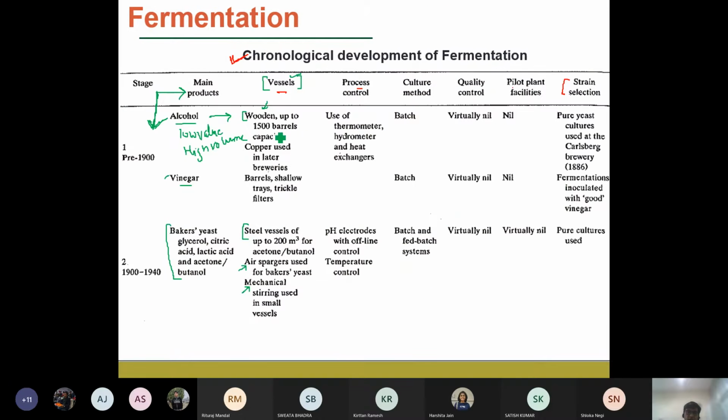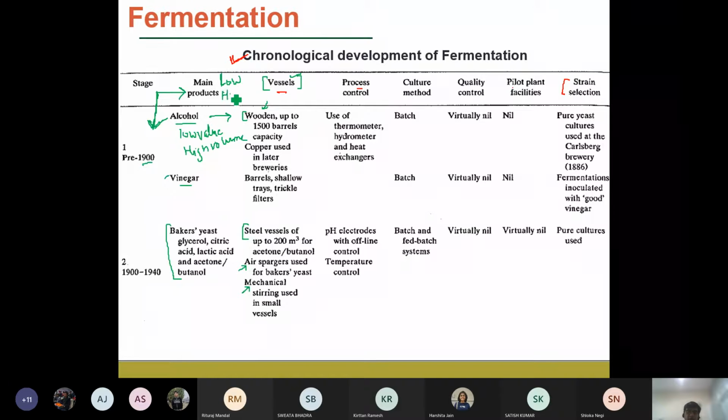Then we have seen the chronological development, right? How, from the 19th, 20th, to the 21st century, what advancements were made in terms of product development. We can see that earlier, low value food based products like alcohols, vinegars, citric acid, and lactic acid were developed.